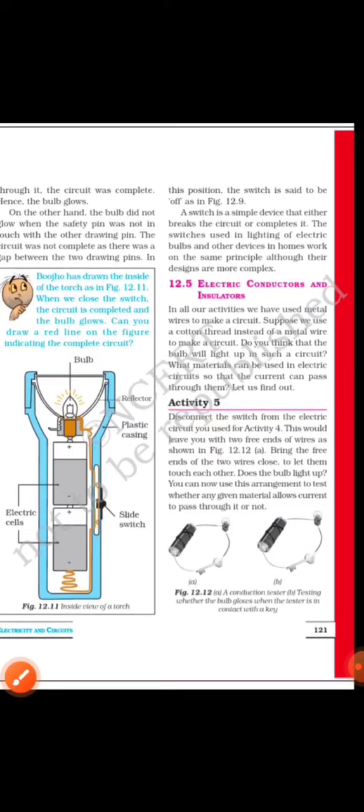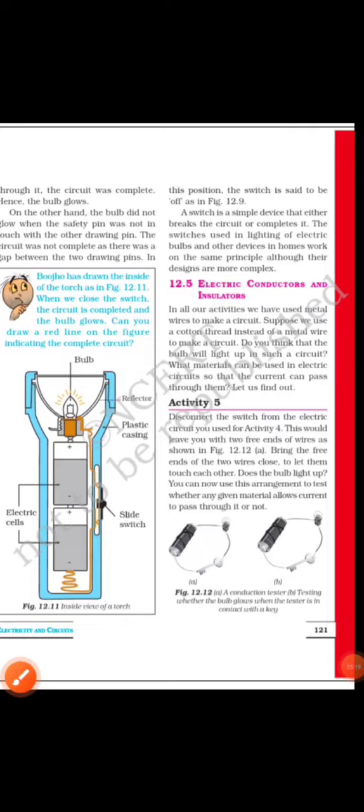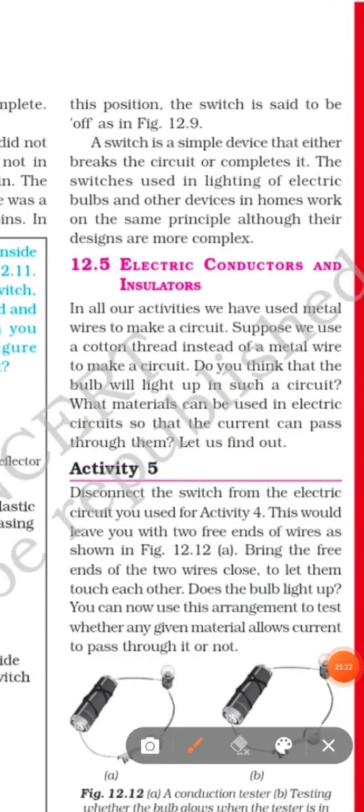Minimum requirement. Now let us see what are these conductors and insulators. Conductors are those materials which can conduct electricity. तो कंडक्टर्स हम किसे कहेंगे? कंडक्टर्स हम उन्हें कहते हैं जिनके थ्रू इलेक्ट्रिसिटी पास हो सकती है. जैसे metals. Metals are good conductors of electricity.